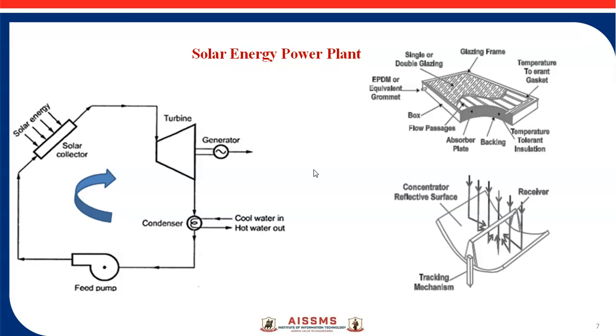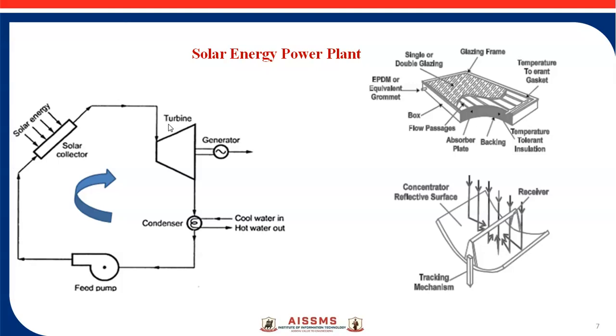The PV receives the solar radiation from this end, and it is directly converted into DC power from this end, and this is supplied to the battery through the charge controller. Means in between there is a charge controller, and it supplies the battery through the charge controller. DC power can be converted into AC by using an inverter.